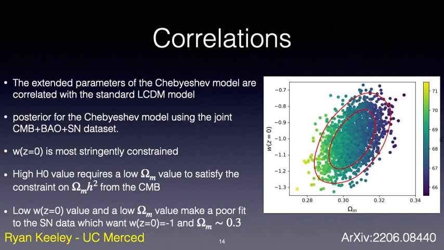So for this parameterization, a high H0 value requires w(z) equals 0 to be less than -1. At the same time, a high H0 value requires a low omega matter value to satisfy the constraint on omega matter h squared from the CMB. Especially taken together, a low w(z) equals 0 value and a low omega matter value make a poor fit to the supernova data, which drives the fit towards w of -1 and omega matter of around 0.3. So it's ultimately the supernova constraint that rules out much of the Chebyshev parameterization's extended parameter space.